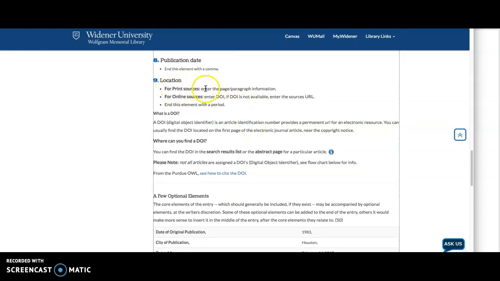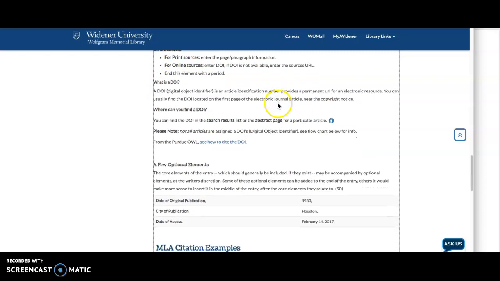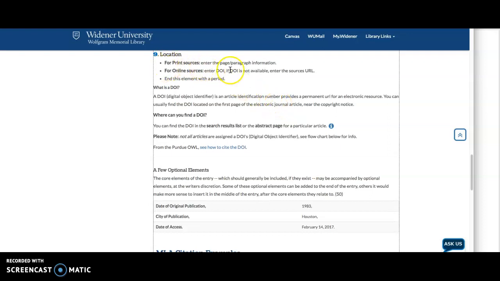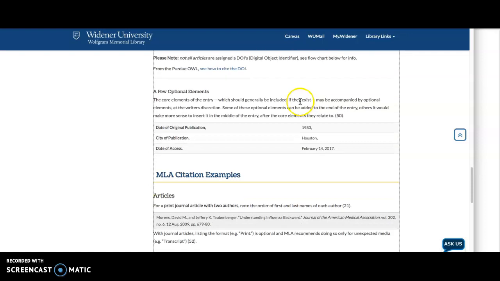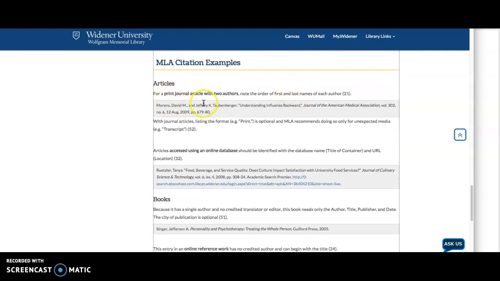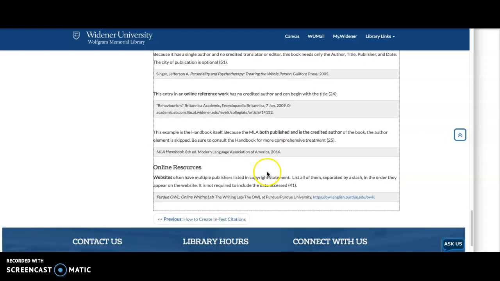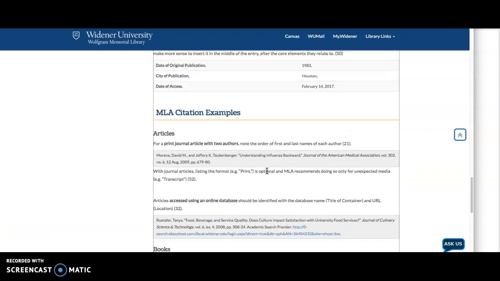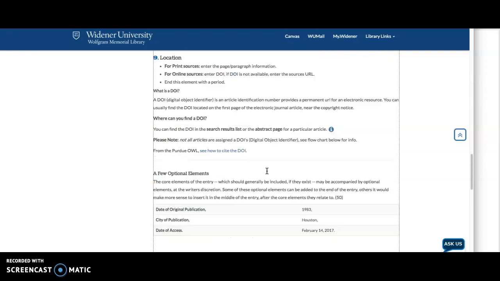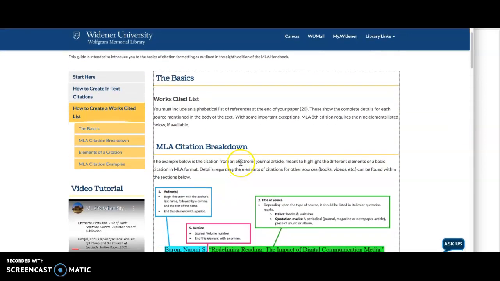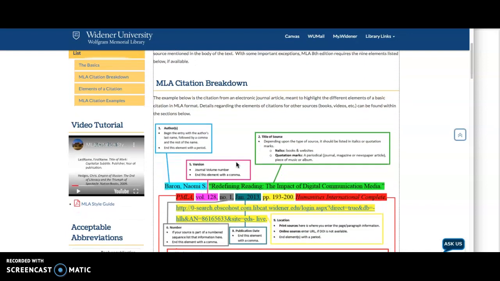So for print sources, you might enter page numbers if it's a part of a book. We're using a whole book and a whole article, so we don't have to enter any page numbers. And then location. So if you have a URL, if you have where it comes from, then you're going to include that information. And then here, there's a whole list of examples. So take some time to take a look. If you have any different types of sources and you're not sure how to list it, it's always a little bit of a judgment call, but you can use these sources to help you figure it out.